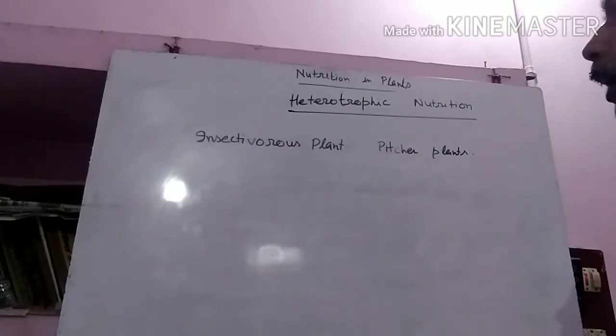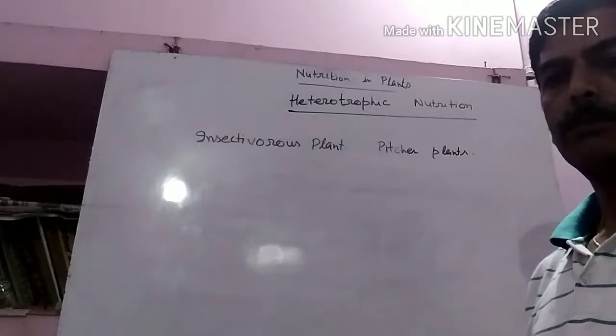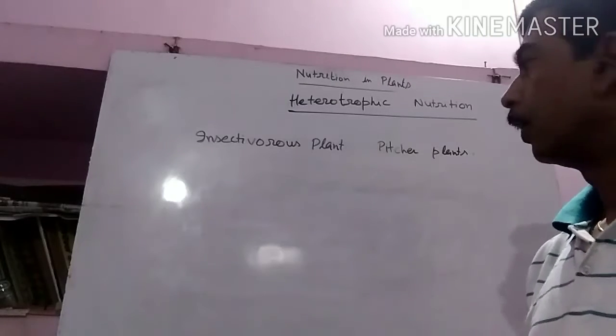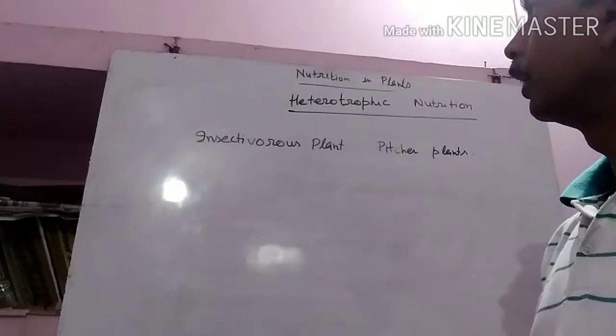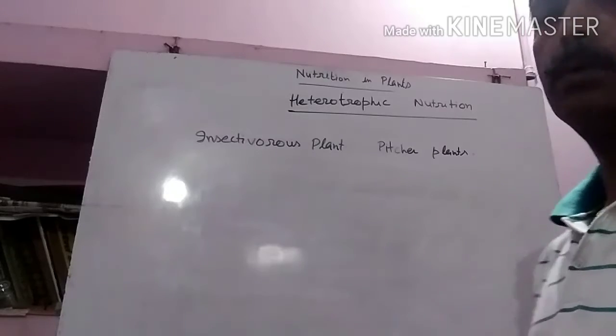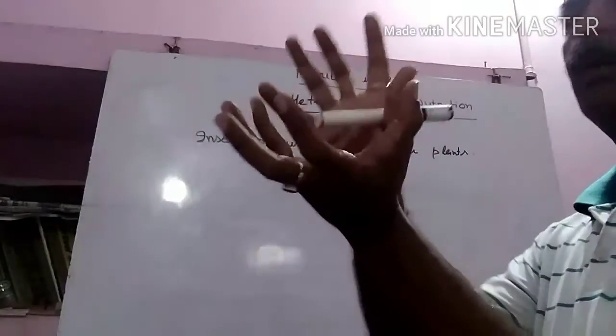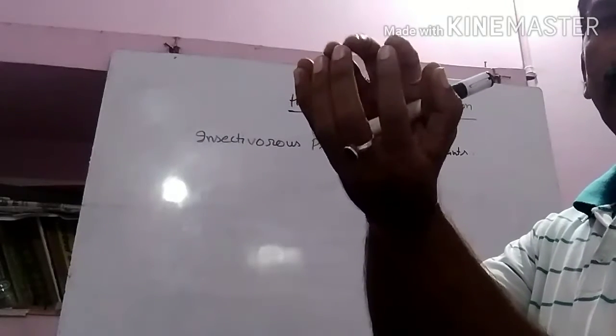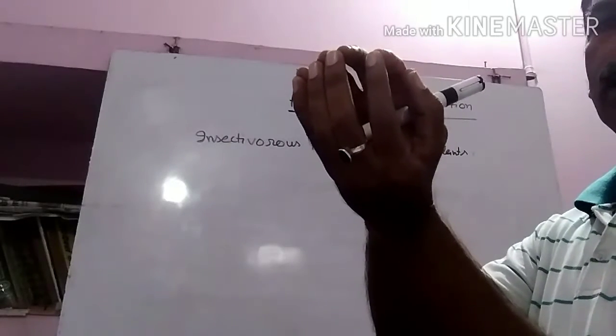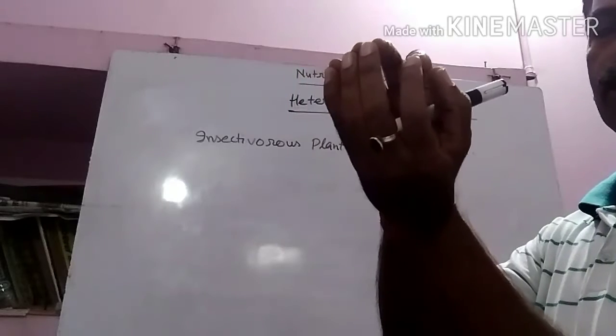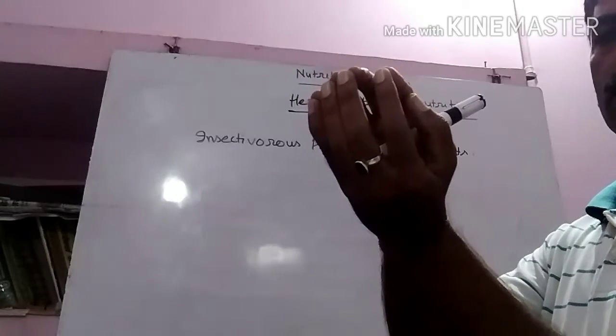So that type of plant is called an insectivorous plant. A plant having a flower-like structure, if any insect enters inside it, it will be closed. It will be closed like this, and finally it has some small